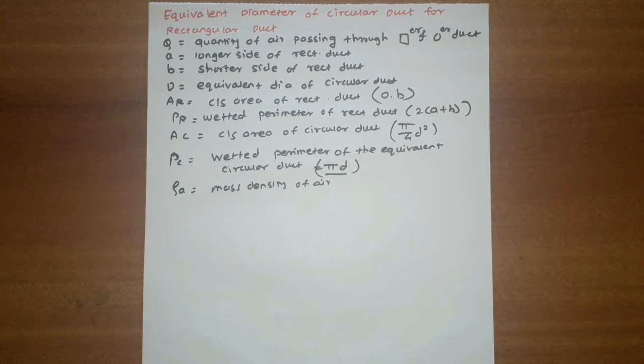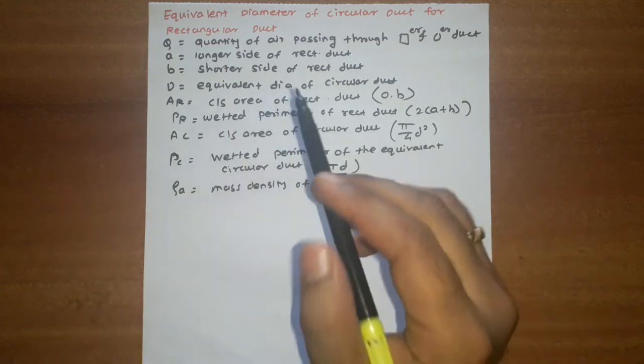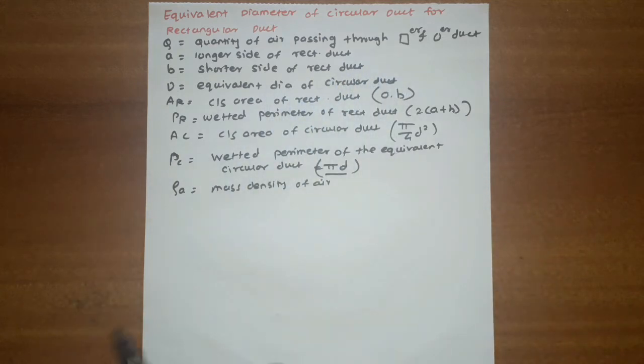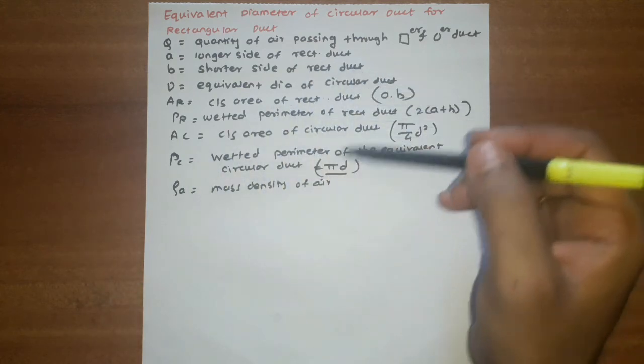The second consideration is that the velocity of air passing through the rectangular duct and the circular duct is the same. So we will see the first important part, that is, the discharge flowing through the circular duct and rectangular duct is the same. For that purpose we require all these parameters.